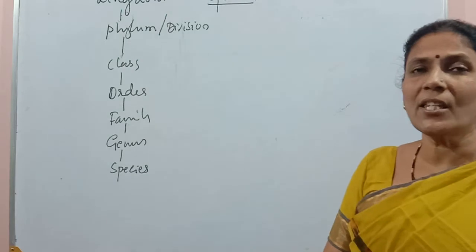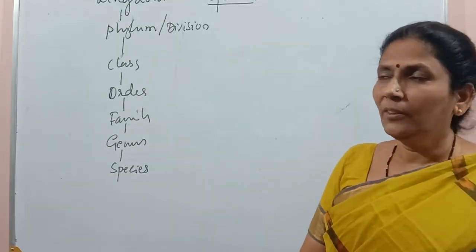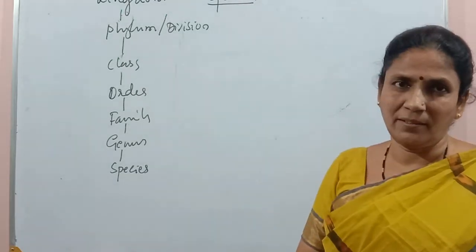The word species was introduced by John Ray. Then what is the definition of species?